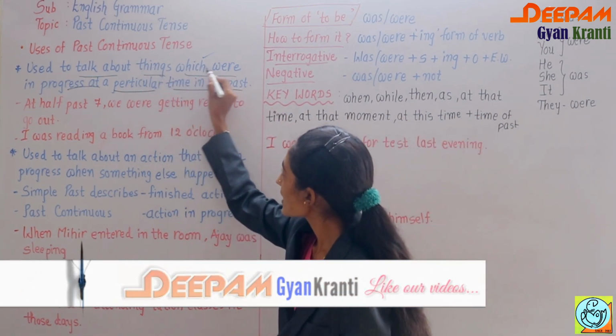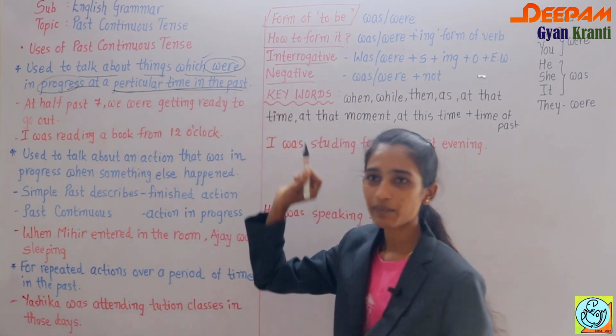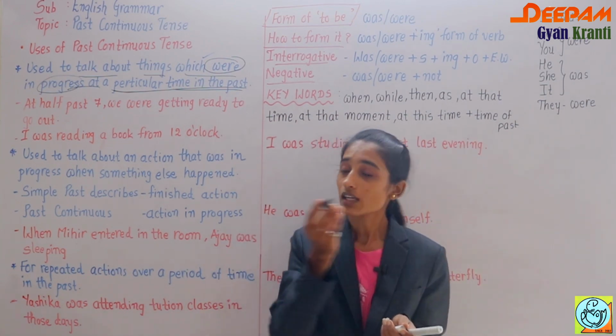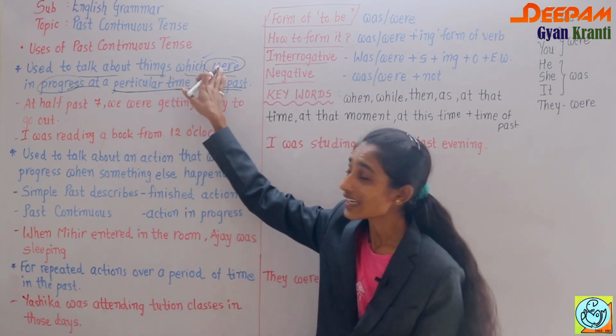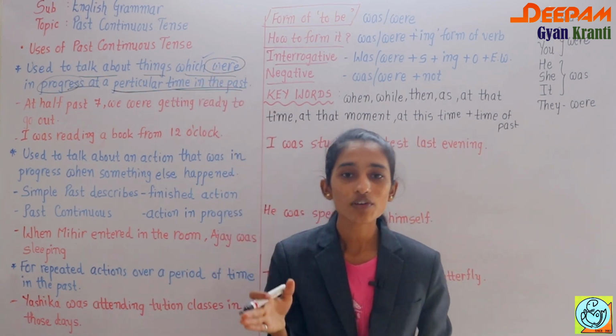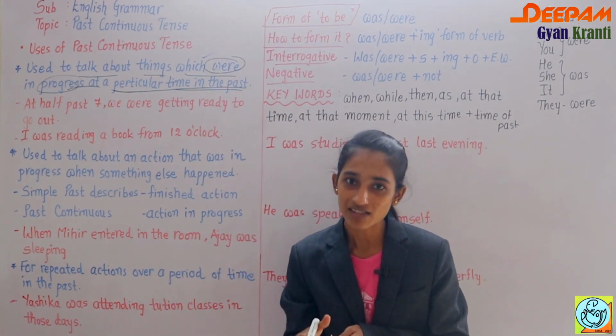Something that was in progress at a particular time of the past, okay?